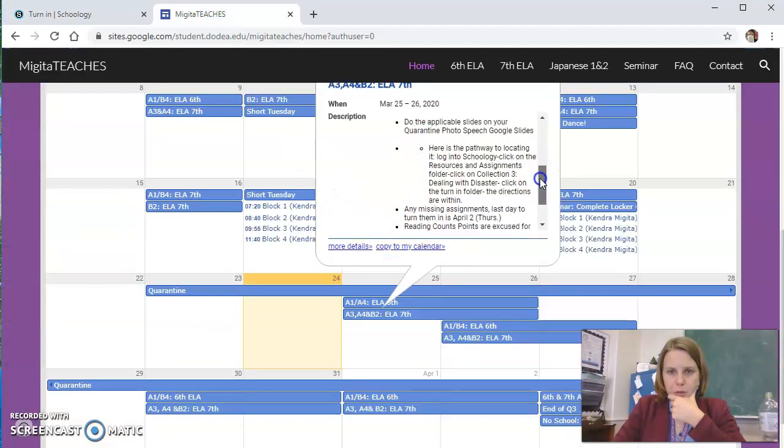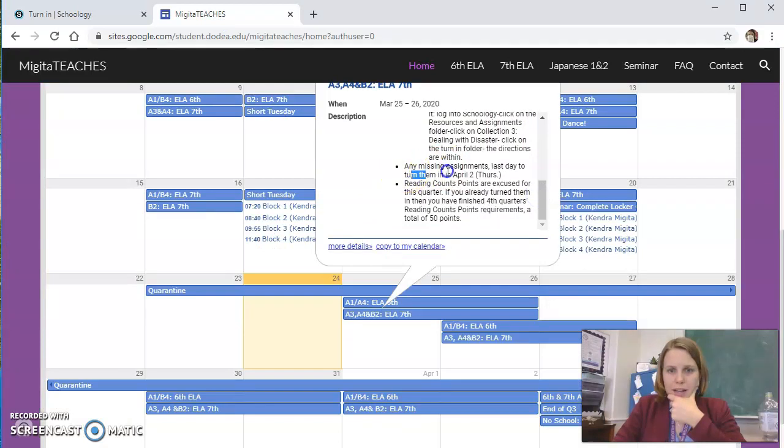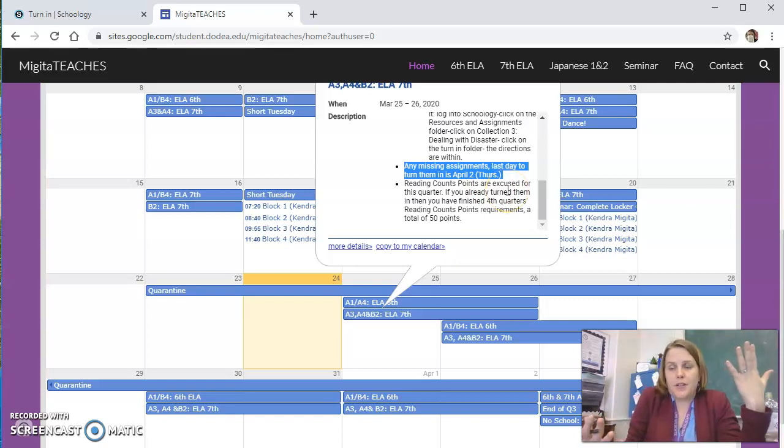So Mr. Orocha would have done his homework. Oh, any missing assignments? Check grade speed. If you've got a missing, then you need to contact me. Hopefully we can do that in Google Meets. You can also send me an email. Please refer to the email Grades and Courtesy for the format, because I need that information in order to change it in the gradebook. You have until April 2nd. And then the gradebook closes. I can't give missing work after that, because that's my deadline.